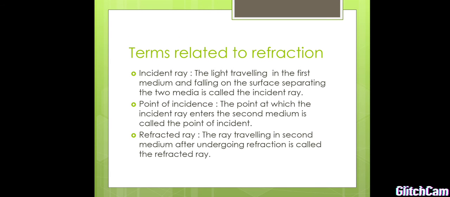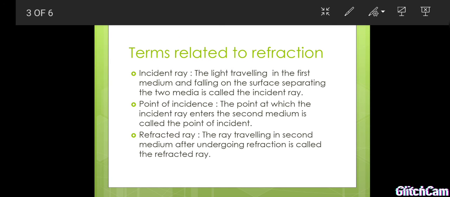Next we go for some important terms related to refraction. First one is incident ray. The light traveling in the first medium and falling on the surface separating the two media is called incident ray. And point of incident. The point at which the incident ray enters the second medium is called the point of incident. And third important one is refracted ray. The ray traveling in the second medium after undergoing refraction is called refracted ray.